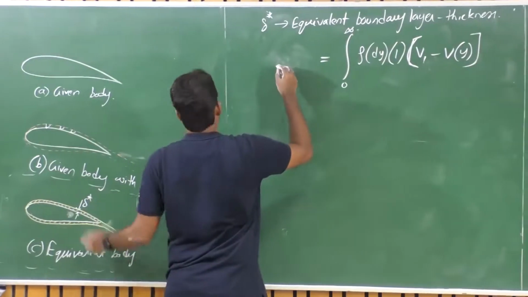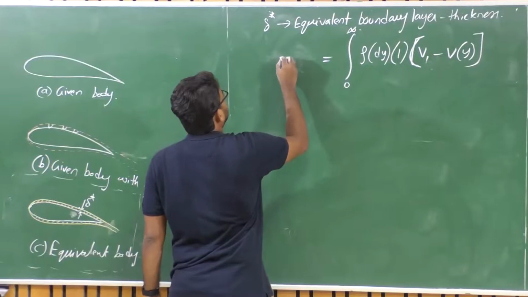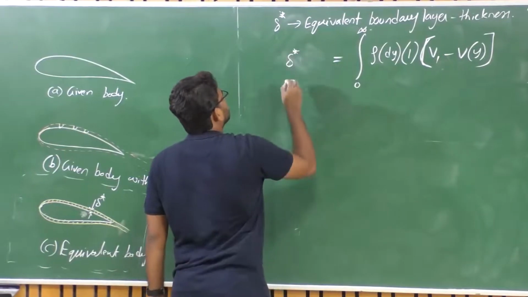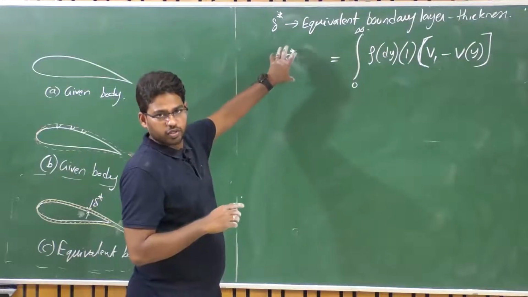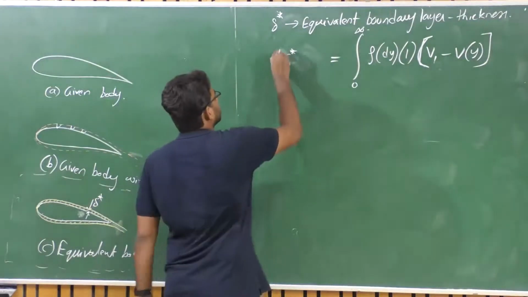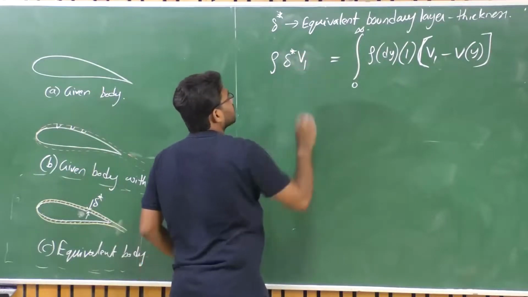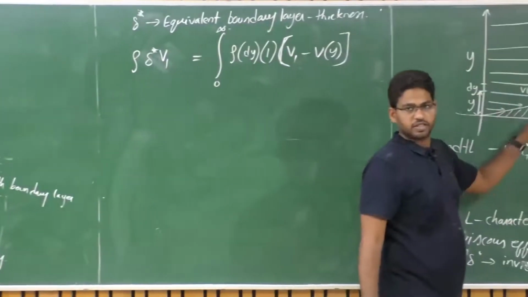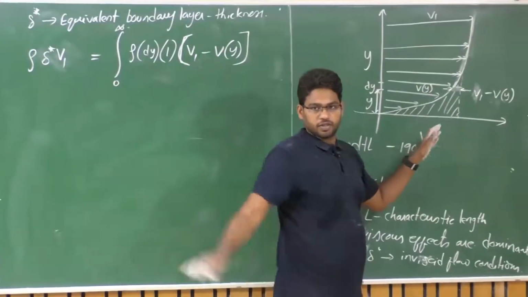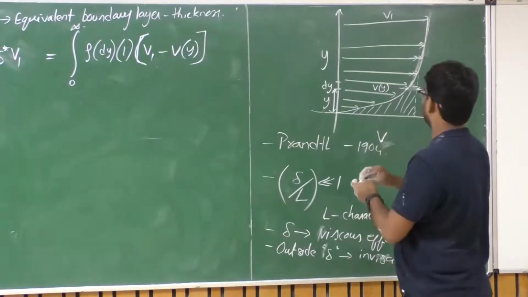So let us say the mass flow rate compensated by this is, delta star is the thickness, right? Thickness and unit depth will give you the corresponding cross section area, times the density, times the corresponding velocity, which will be V1, because for an inviscid solution even the velocity in the boundary layer will be the same. If you use the equivalent boundary layer concept, the velocity in that boundary layer should also be the same.